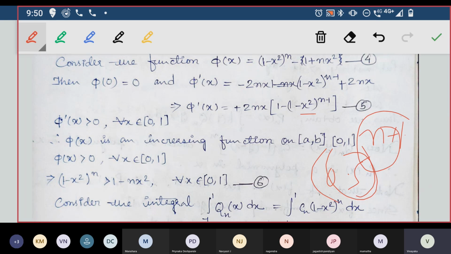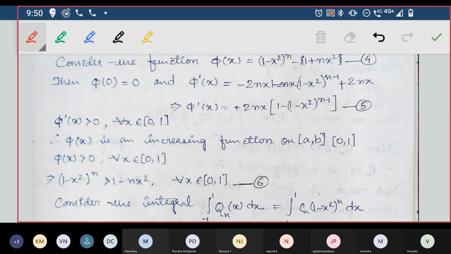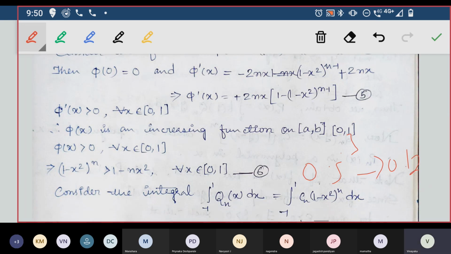So whatever decimal value you take, as its power goes on increasing, the value goes on decreasing. 0.5 power 3 will be like 0.125, as I remember, which is less than 0.5. In the same way, if you increase the 3 to 5, 6, 7, the value goes on decreasing. So this whole value will be less than 1 itself.